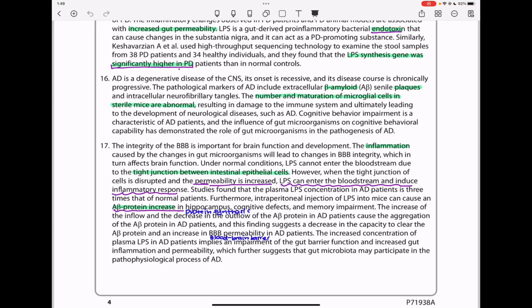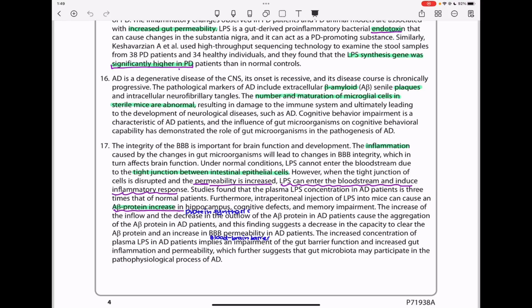The inflammation caused by the changes in gut microorganisms will lead to changes in the blood-brain barrier integrity, which in turn affects brain function. Under normal conditions, LPS cannot enter the bloodstream due to the tight junction between intestinal epithelial cells. However, when the tight junction of the cells is disrupted and the permeability increases, LPS can enter the bloodstream